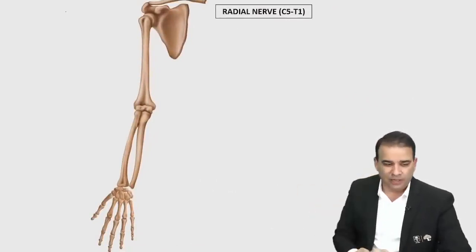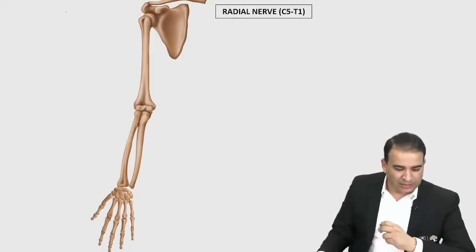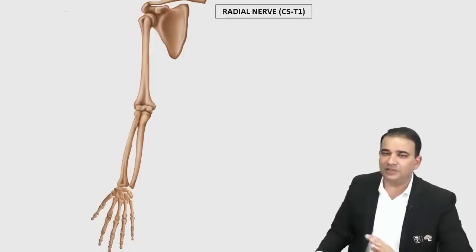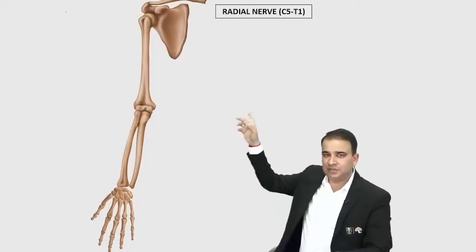Now let's talk about the three important nerves, and I'm sure you read about these nerves in the ortho also. But let me just very quickly go through these three nerves here. The radial nerve, guys, coming from C5 to T1, the entire brachial plexus will be contributing to the formation of the radial nerve. Now, if you look at the radial nerve, just have a look at this animation, guys. The radial nerve starts from the axilla.